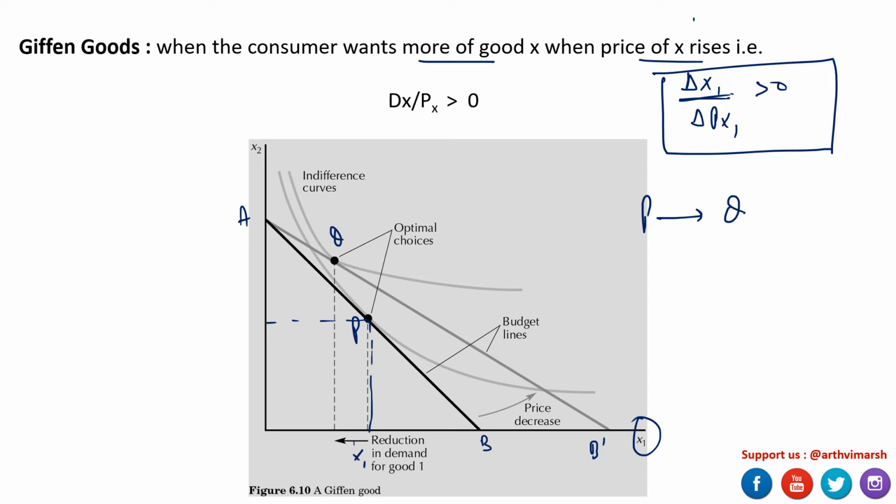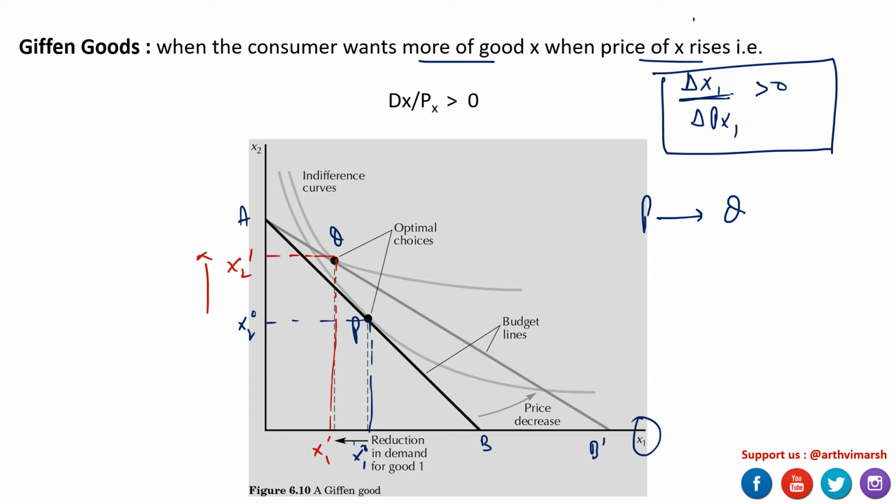This is X1 naught, this is X2 naught, and now when there is a price change we are at this point where you have X2 prime and this is X1 prime. So your demand for good 1 has gone down, but for X2 it has gone up.